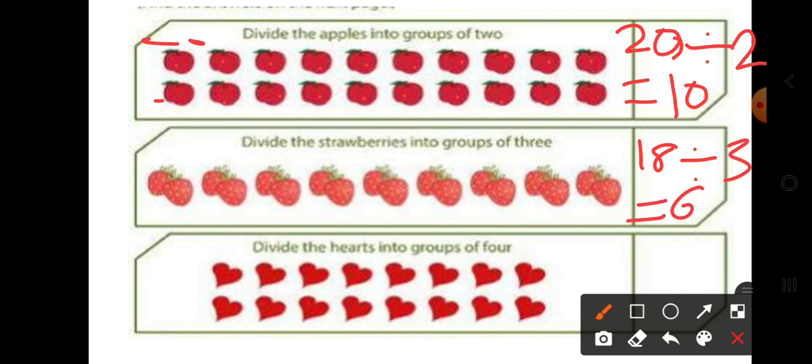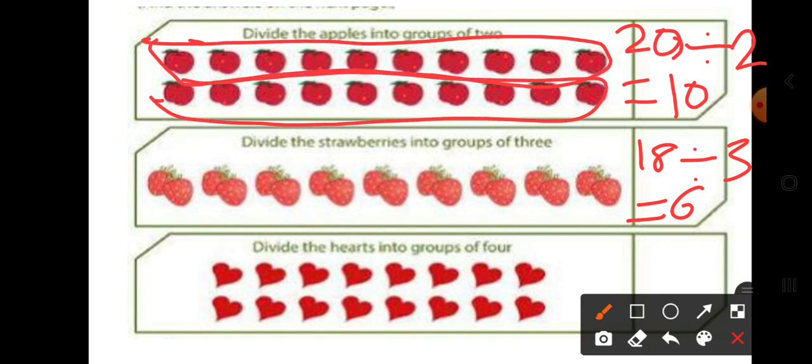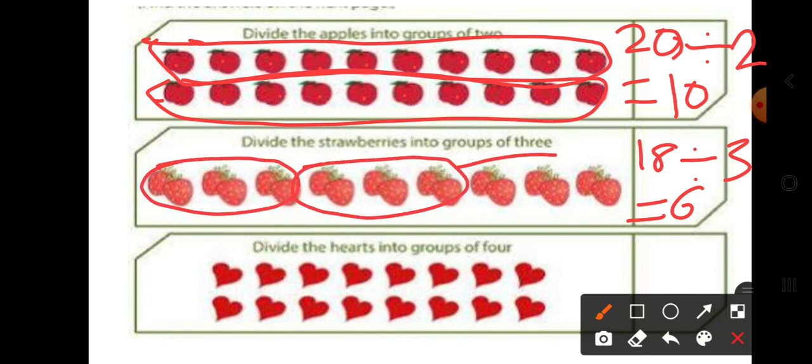Now here I have forgotten to make the groups, so here I am making the groups. Now in each group there should be 6: 1, 2, 3, 4, 5, 6. 1 group. Then 1 group. Then how many groups do we get? 3 groups of 6 strawberries each.